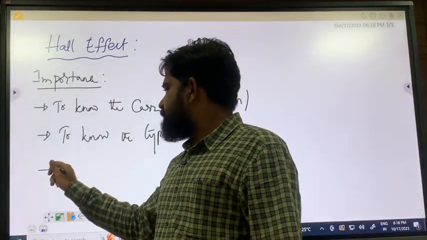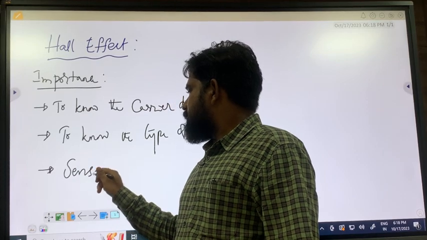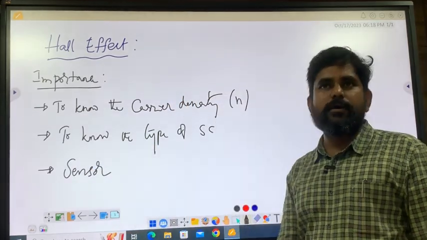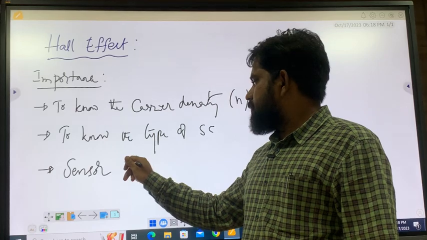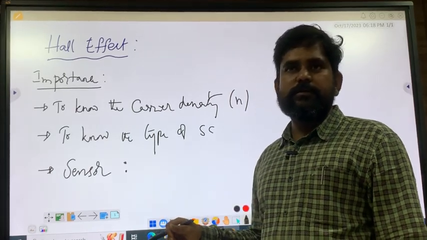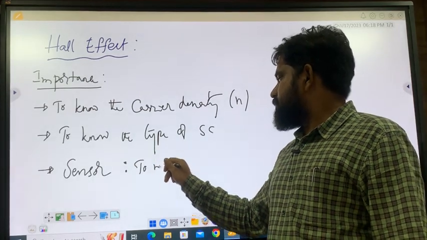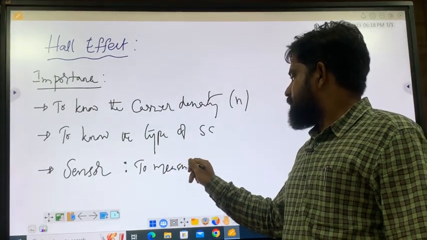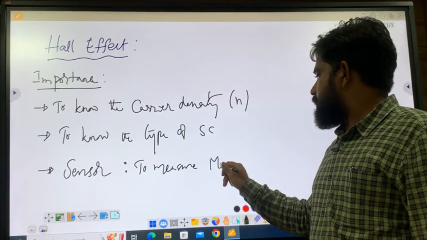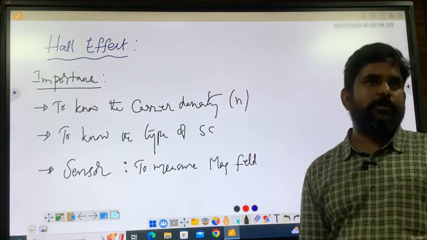Also, it can be used as a sensor, called a Hall sensor. What the Hall sensor will give you is, it will measure the magnetic field at any instrument.